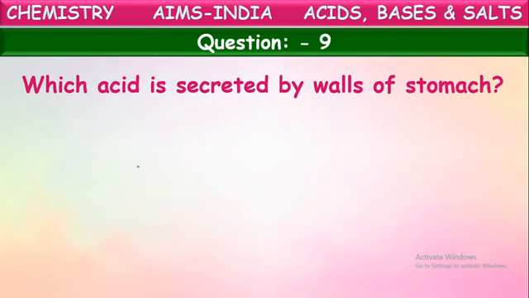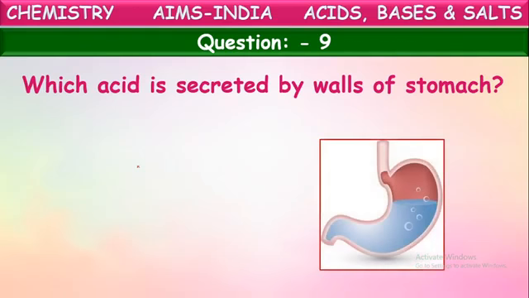What is that acid they're asking here? Let us see options. From the walls of the stomach, a certain acid is produced. That acid is used for killing bacteria entering our body along with the food. When the food enters here, those bacteria present in it will be dead when they touch this acid present in the stomach.